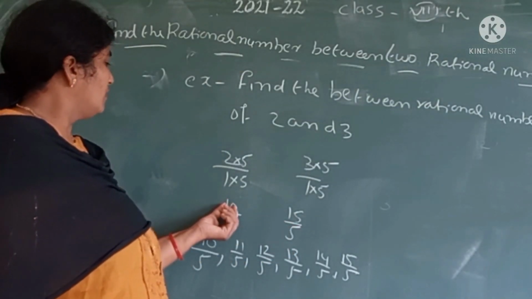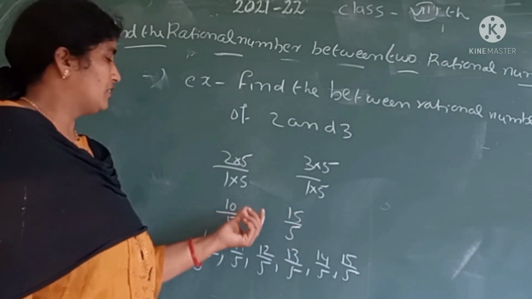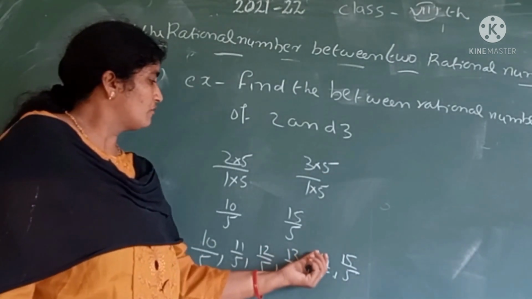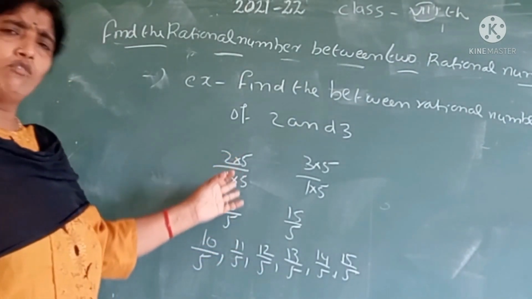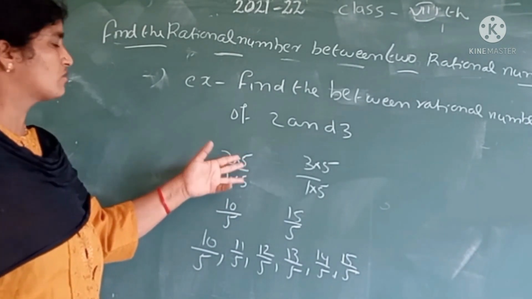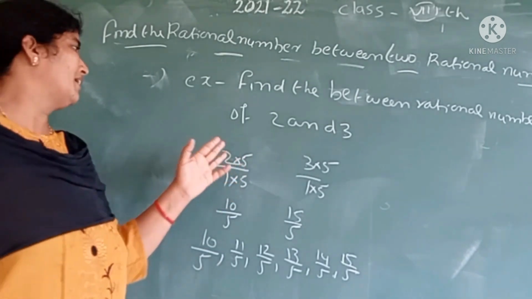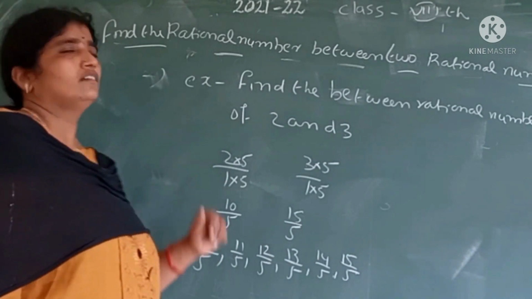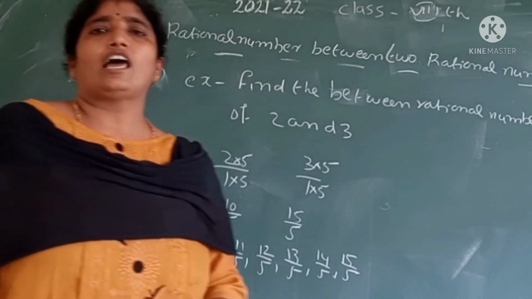So here 5 by 5 is 1, here is 10 by 5, here is 15 by 5. Between 10 and 15 there are 4 numbers: 11 by 5, 12 by 5, 13 by 5, 14 by 5. In this way we can multiply with 4 also, we can multiply with 5 or 6 also, we can multiply with 7 also, any number. If we multiply any number, then write the between numbers. This is another method of finding between rational numbers. Okay, I think all of you understand.